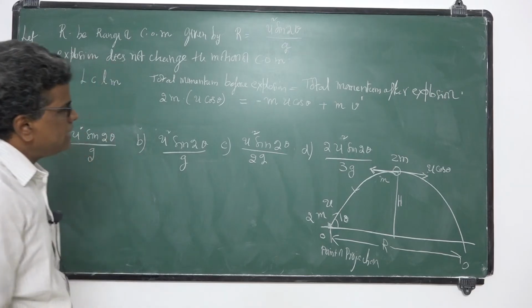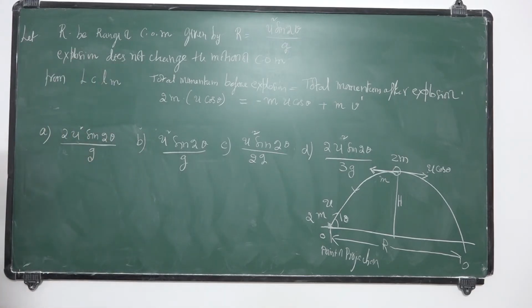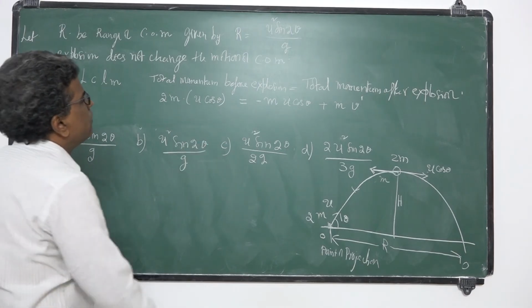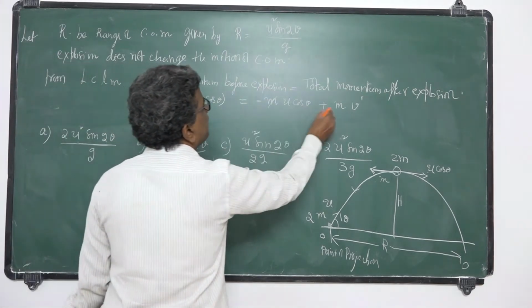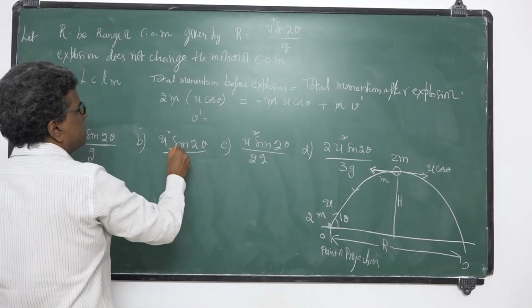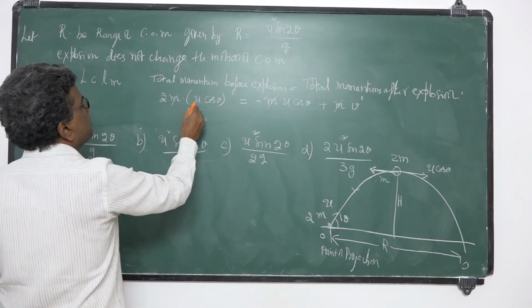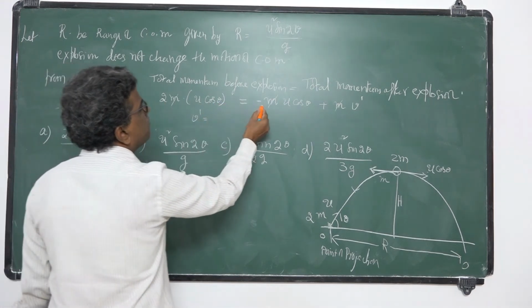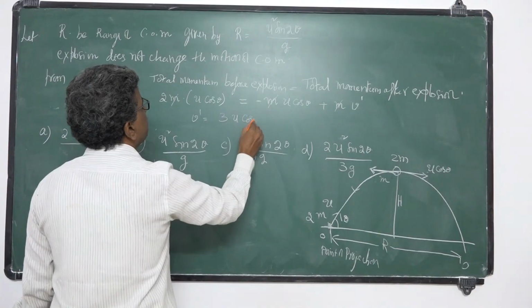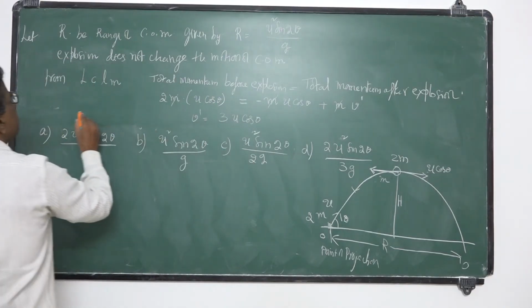So what is v dash? The velocity of the second piece at its highest point. You simplify this, the m gets cancelled. So v dash is equal to 2u cos theta minus u cos theta taken across, which gives 3u cos theta. What is v dash?